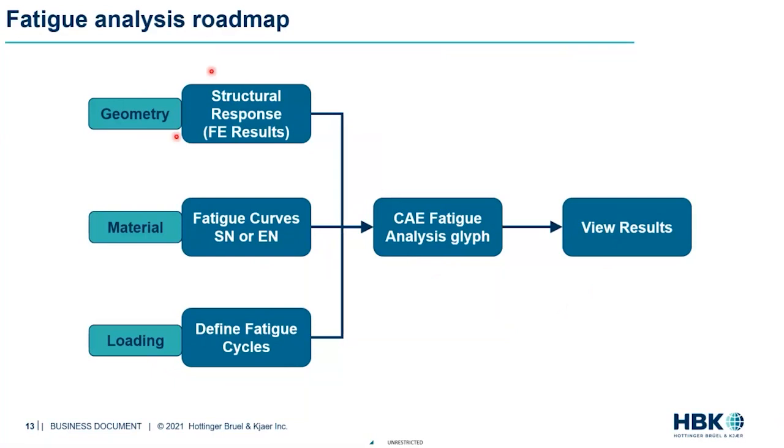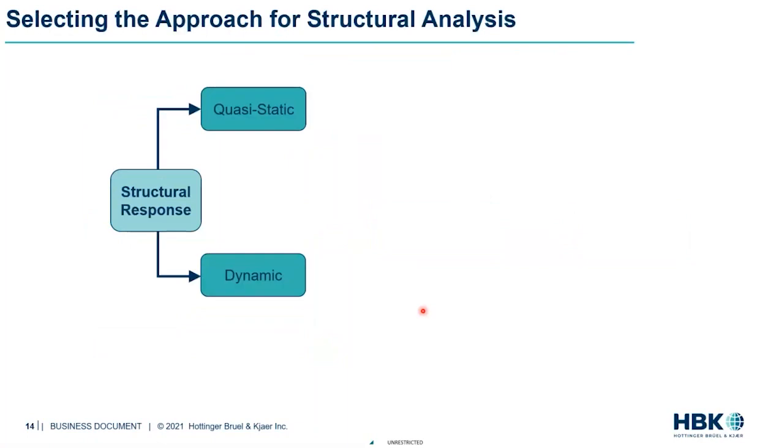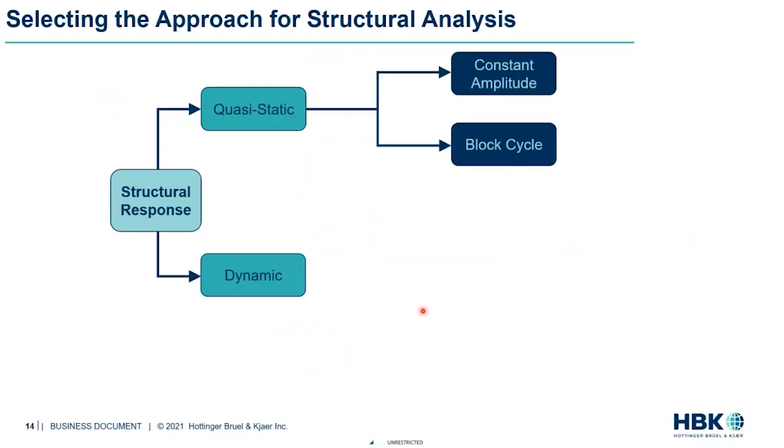Now, if we take a look at this first box, the structural response, this takes us back to what kind of analysis we would be doing at the FE level. We can take a couple of routes. We can either do a simple static, a quasi-static analysis, which is probably the oldest and well-established approach. Under that, we could do simple constant amplitude cycles. That's the simplest fatigue cycle that one can think of, which is just a simple peak and a valley, like a max and a min.